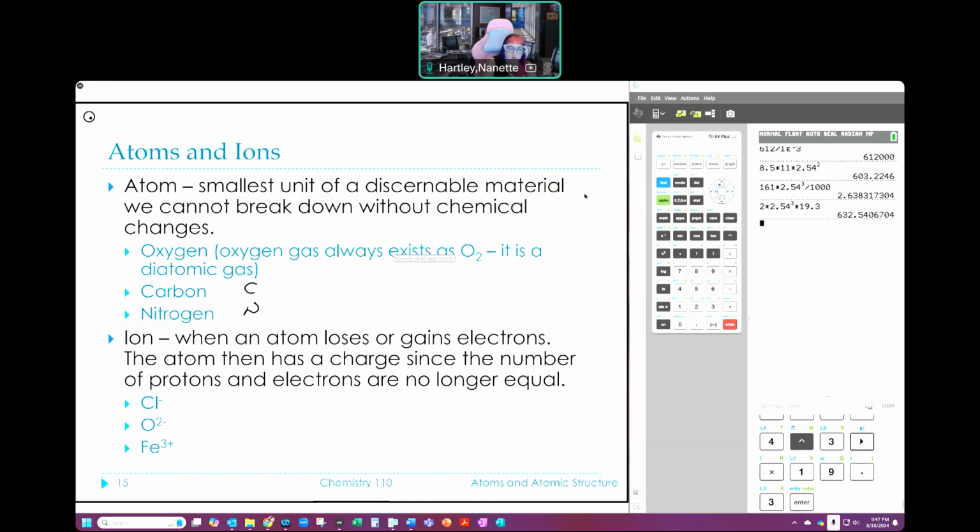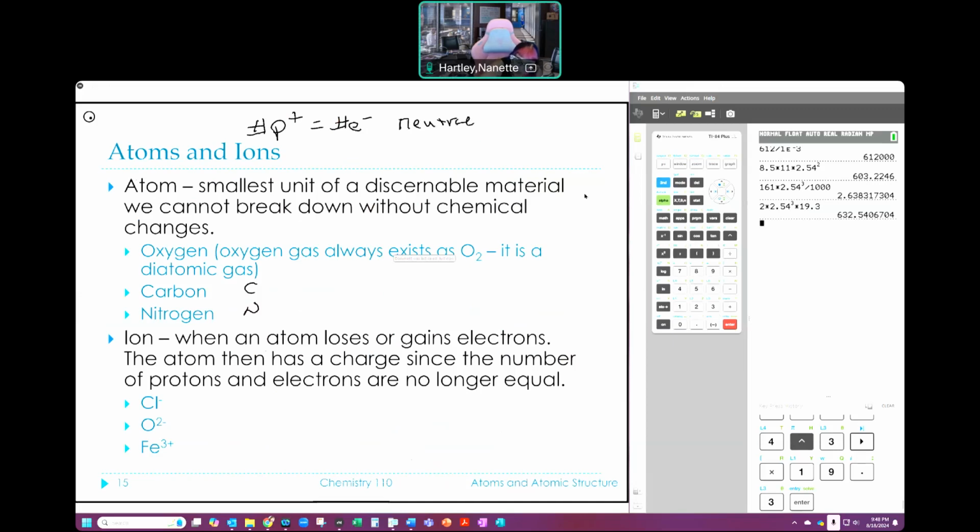Now, we can make something called an ion. That's when an atom loses or gains electrons. Depending on where I am and certain circumstances that we'll get into, that atom can lose electrons or gain electrons, and therefore it's going to have a charge because my protons are no longer equal to my electrons. Remember that when protons equal the number of electrons, that was neutral.